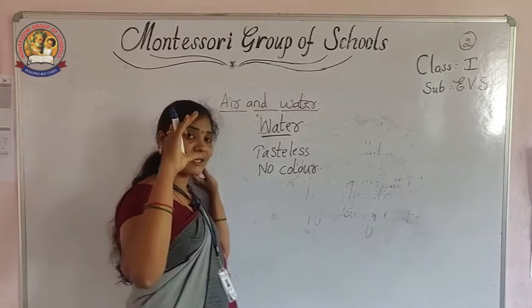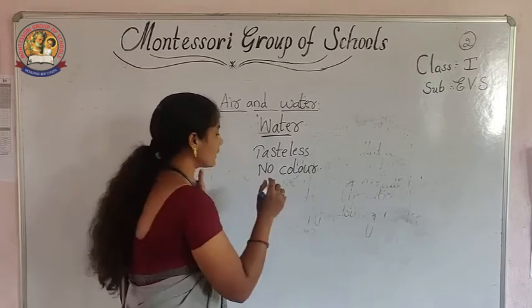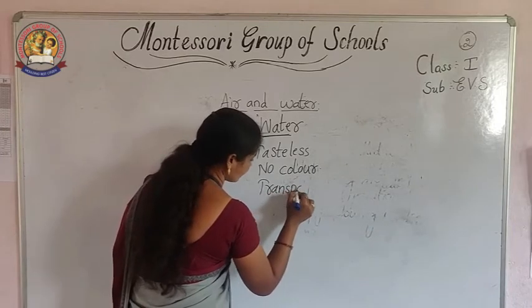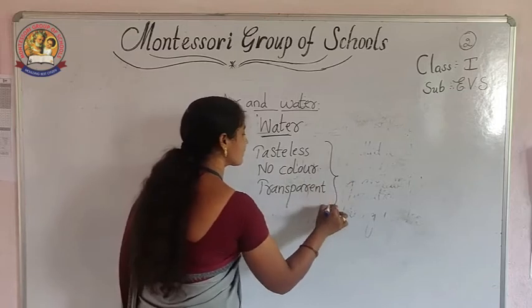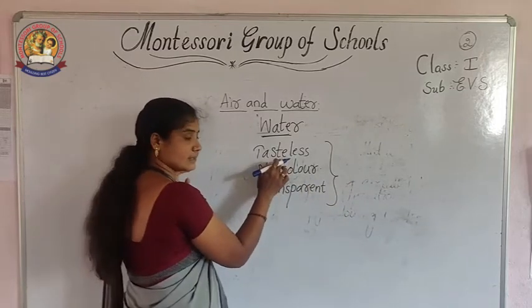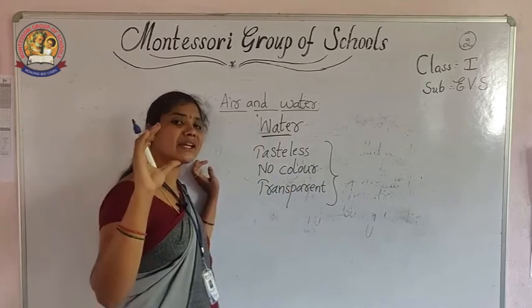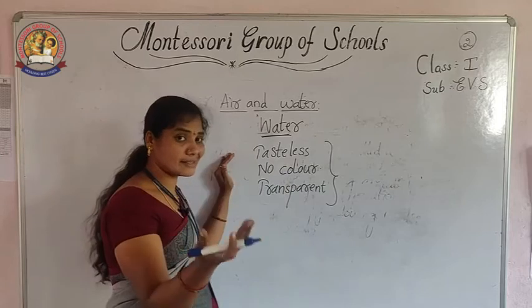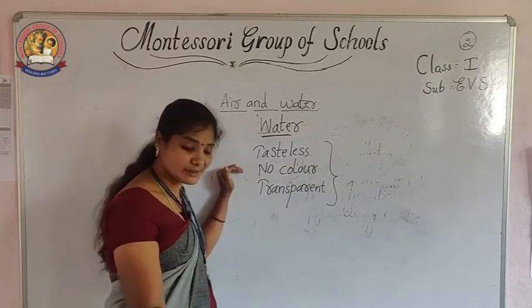And it is transparent. When we see the water, it is transparent. Water is tasteless, colorless and transparent liquid. Okay. Properties of water, it is the tasteless liquid. No color means colorless, transparent.